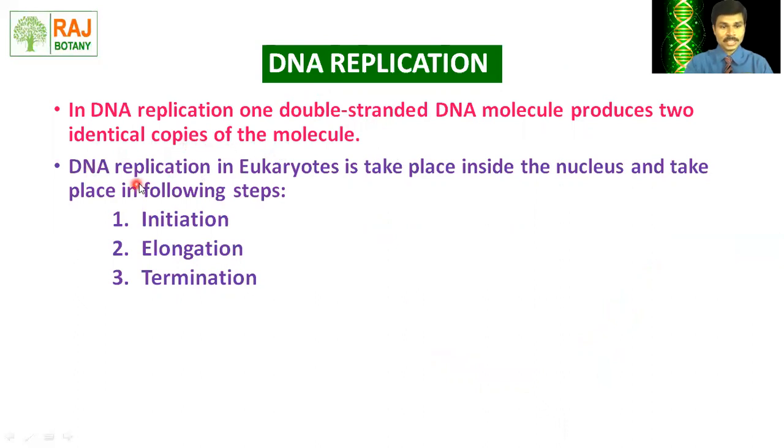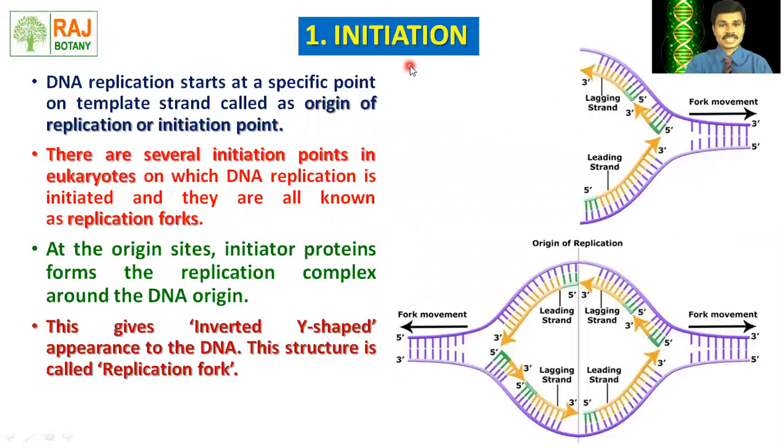DNA replication, as far as eukaryotes are concerned, takes place inside the nucleus, and it takes place in the following steps: initiation, elongation, and termination. Let's see one by one. Firstly, initiation. DNA replication starts at a specific point on a template strand called the origin of replication. Here is the origin of replication, which is also called the initiation point.